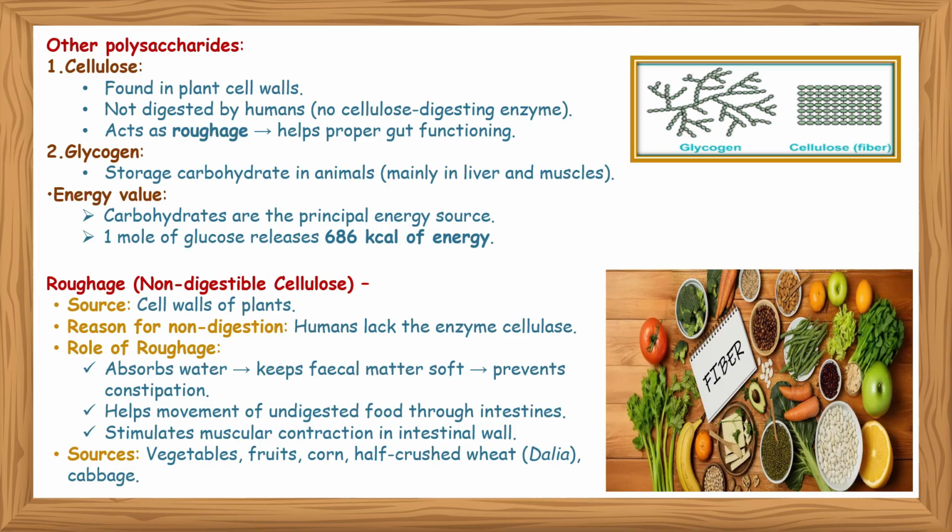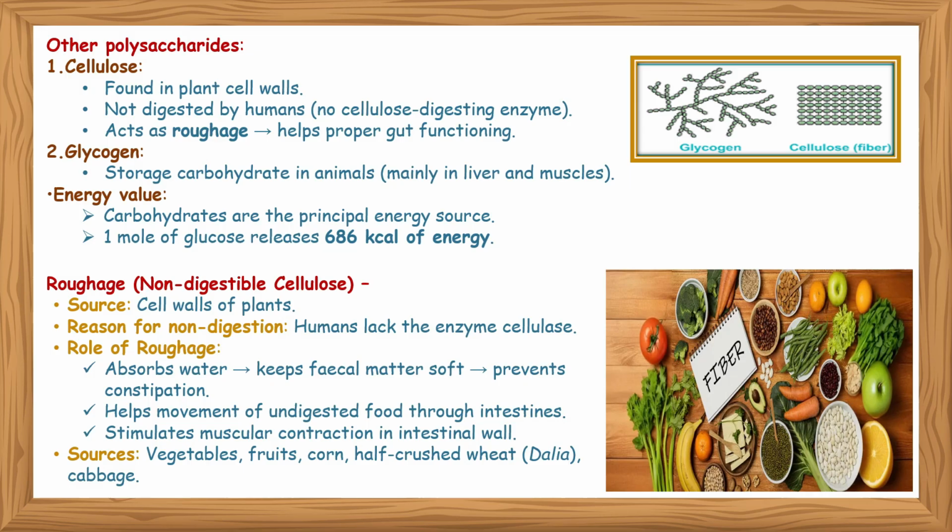Energy value: carbohydrates are the principal energy stores in our body. 1 mole of glucose releases 686 calories of energy. Roughage or non-digestible cellulose: cellulose is the cell wall of plants. Reason for non-digestion: humans lack the enzyme cellulase.